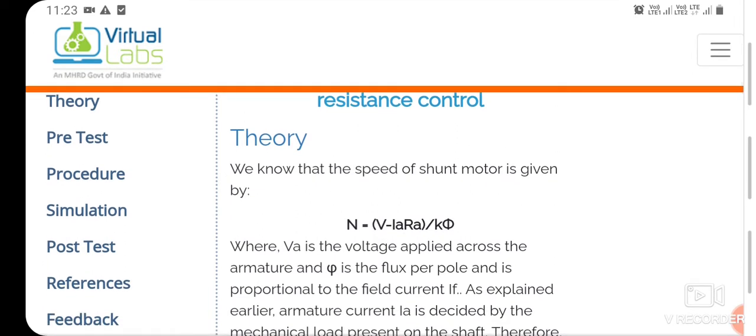So the main equation is this equation. We know that the speed of a shunt motor, shunt means it is connected in parallel with the circuit. So the motor is the load, so the load is connected in parallel, and as you know, different connections of the motors can be done. In this case, the motor is actually connected in shunt.